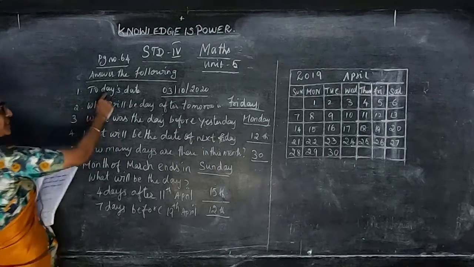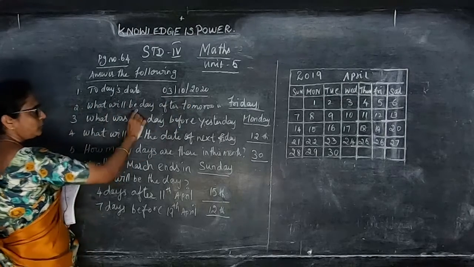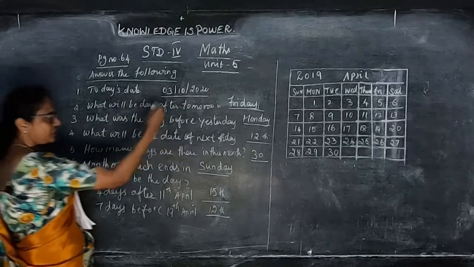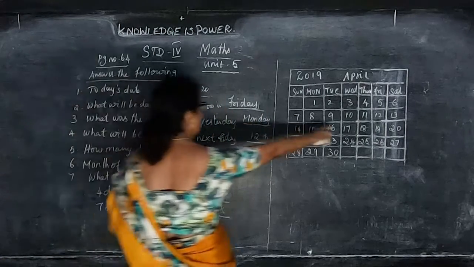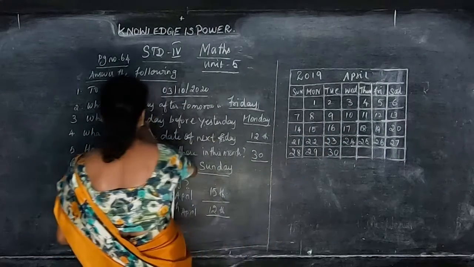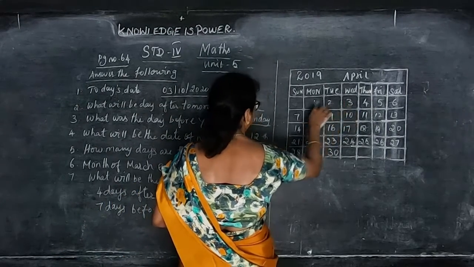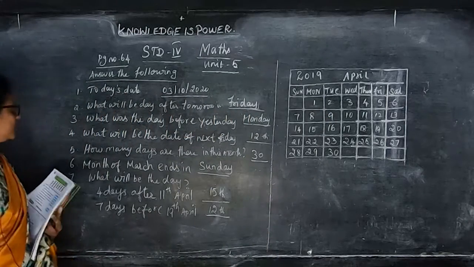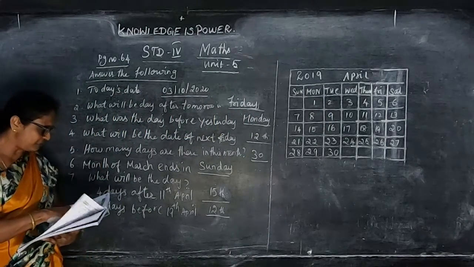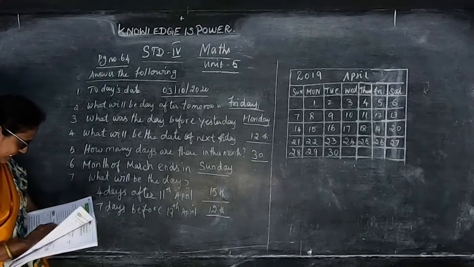We have to see today's date; today's I have written 10. And what will be the day after tomorrow? The day after tomorrow is Friday. What is the day before yesterday? Wednesday, so day before yesterday is Monday. Okay. So these are the questions you have to answer from the calendar and write.